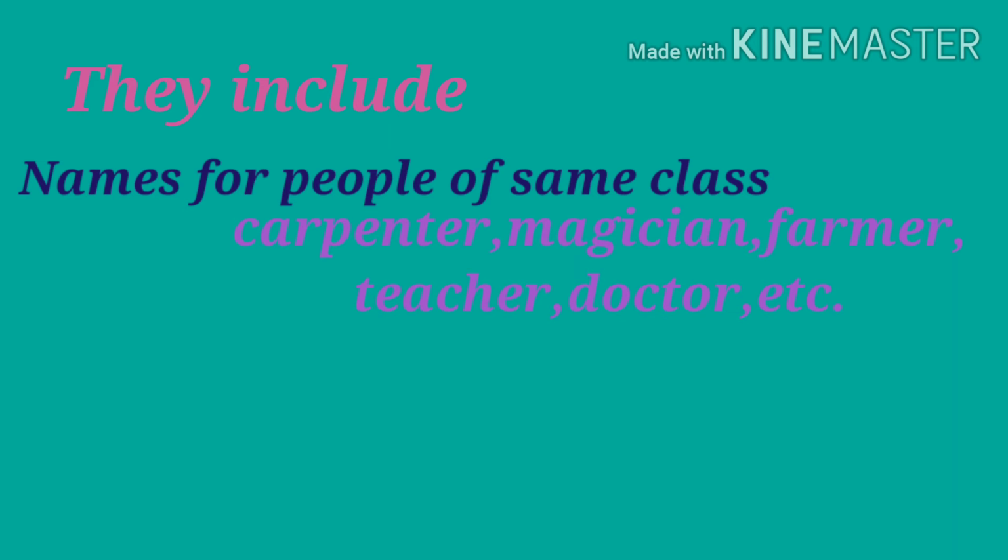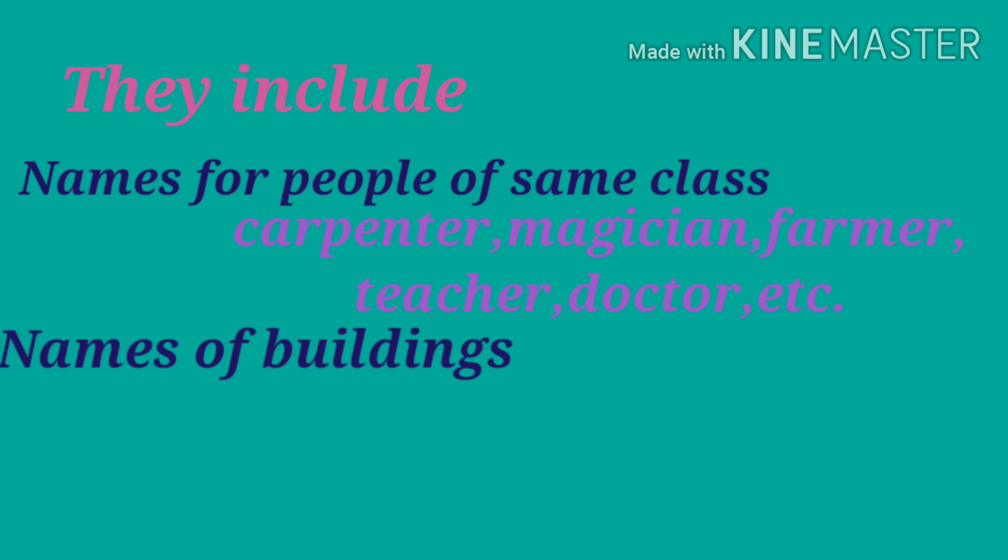All right. And common nouns also include names of buildings like bank, school, hotel, etc. Okay, these are the common names. But if we are talking about a particular bank, for example, the State Bank of India, then it will be a proper noun. All right, this you will get to know in detail when we will do exercises.